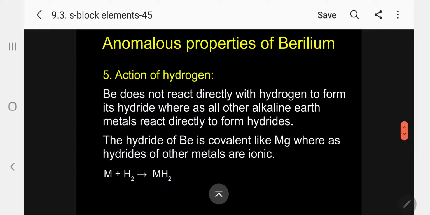Action of hydrogen: beryllium does not directly react with hydrogen to form its hydride, whereas all other alkaline earth metals react directly to form hydrides. The hydride of beryllium is covalent like magnesium, whereas hydrides of other metals are ionic in nature. Kindly follow.